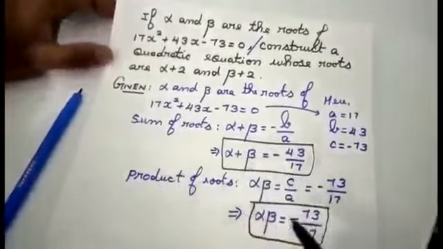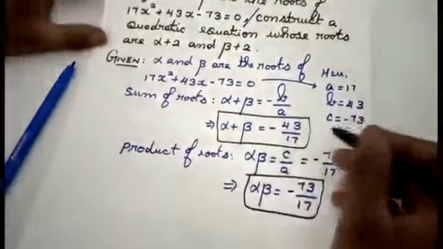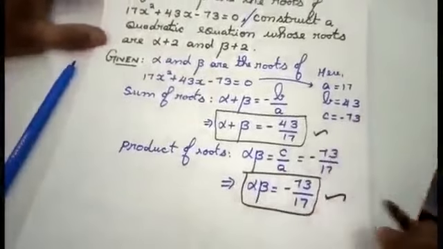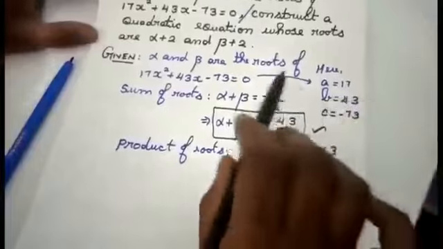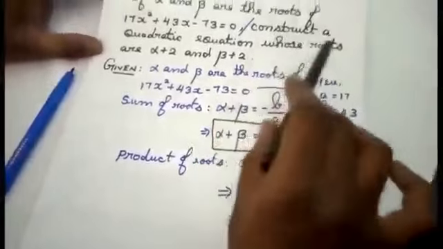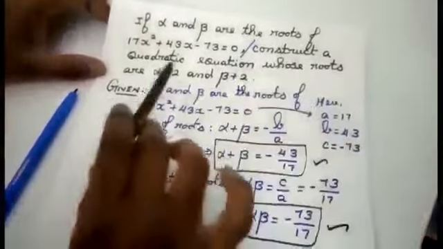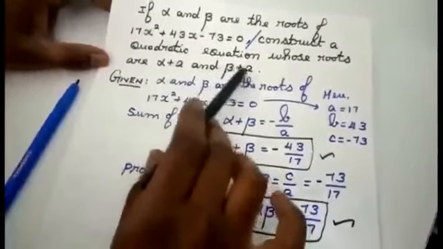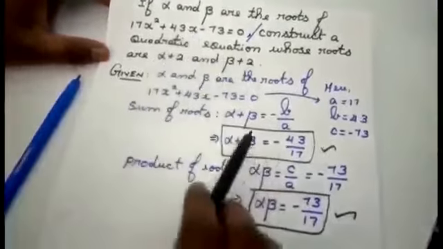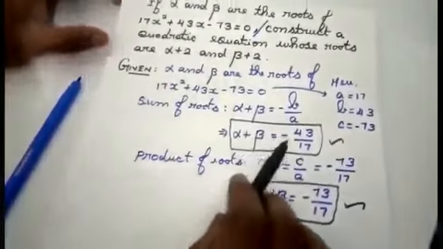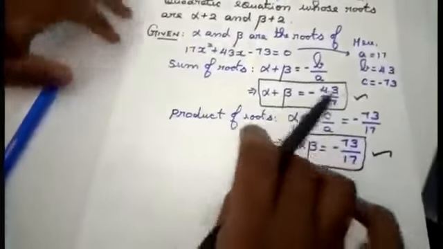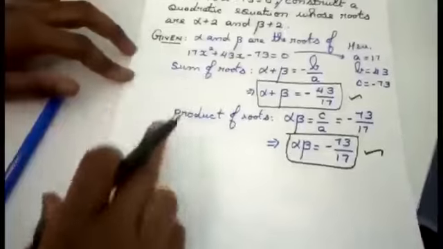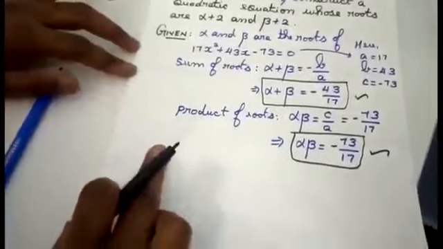Alpha plus beta and alpha into beta, I am getting the values. Using these two values only, I am going to go for the next statement of the question. That is, you are going to construct a quadratic equation whose roots are alpha plus 2 and beta plus 2. And in this place, we are going to apply those values. And now we'll do the next part of the sum. This is the first part of the sum. The next part, I am going to construct a quadratic equation.